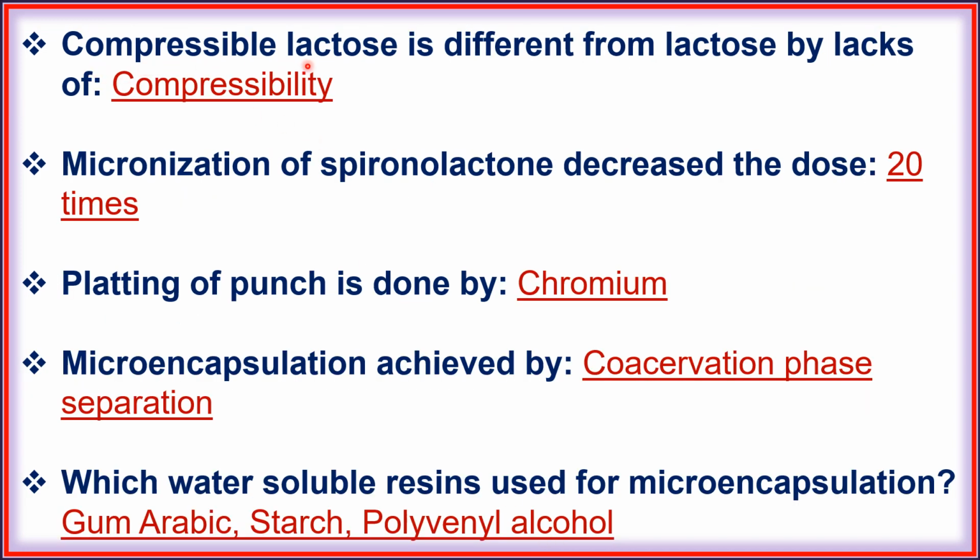Next, compressible lactose is different from lactose by lack of compressibility. Next, micronization of spironolactone decrease the dose 20 times. Next, plating of punch is done by chromium. Next, microencapsulation achieved by coacervation phase separation. Next, which water-soluble resin used for microencapsulation? Gum arabic, starch and polyvinyl alcohol.